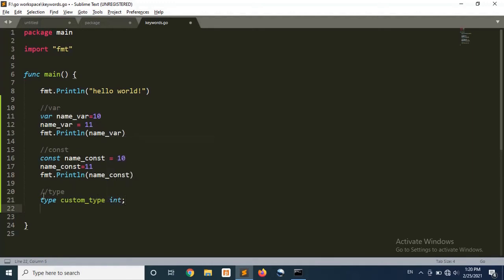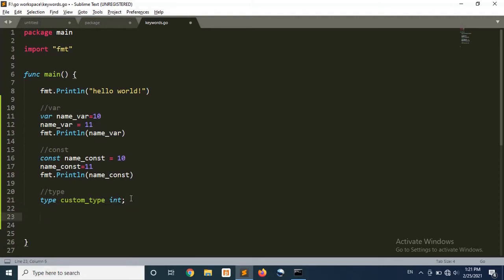So the syntax to creating a custom type is that we are using type keyword here. We are giving the name of a custom data type. It could be anything as you want. And here the existing data type comes in. It could be integer, structure, or whatever data type you want to use. Now here I create a custom type that is basically of type integer.